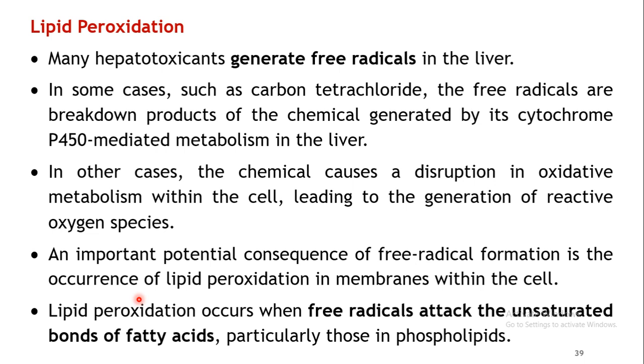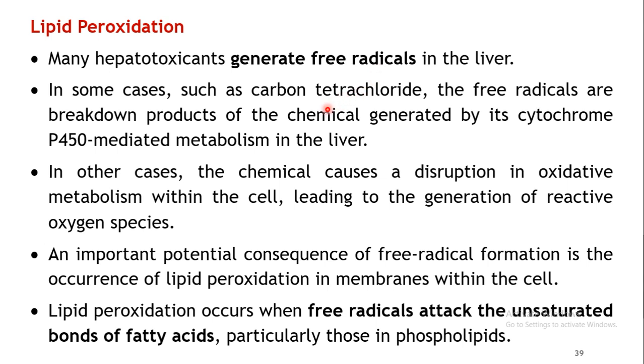Now we shall cover individual mechanisms of hepatotoxicity in detail. The first one, that is lipid peroxidation. So this is quite common, which leads to the increase in the oxidative stress. Because of the oxidative stress, it may result in production of certain reactive molecules which will induce a cascade of reactions which will result in the damage to the liver. Basically this particular process starts with generation of the free radicals within the liver.